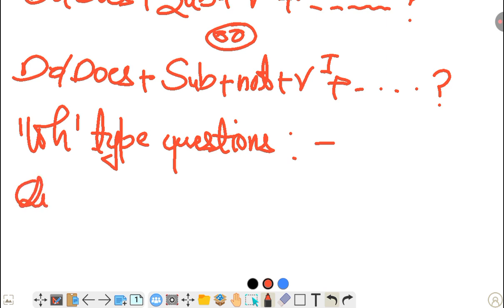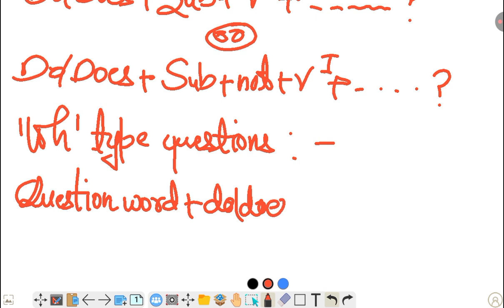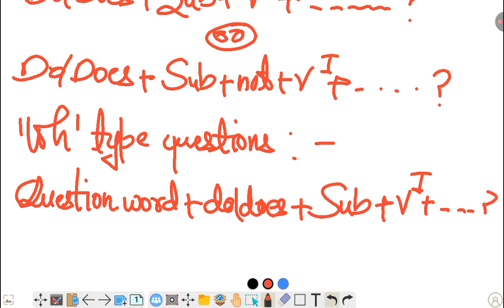So what is the structure? Firstly you will find a question word. Then you will find do or does, because it is present indefinite tense. Do or does plus subject plus the first form of verb. The dots mean the object, and other words may or may not be there.